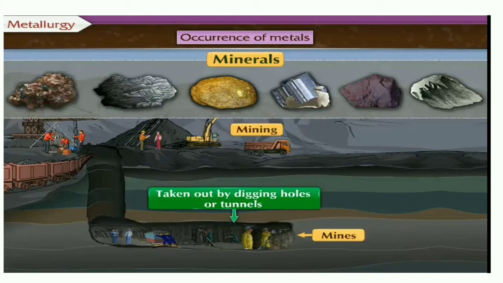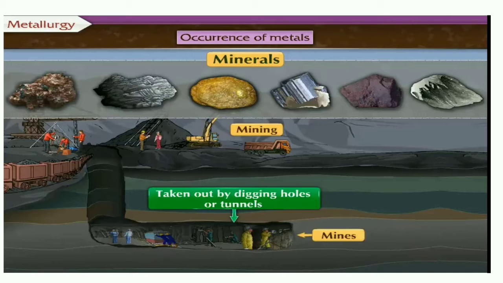Suppose in some region minerals are more abundant. The soil is given for testing, and then it is found out which type of mineral is more in that soil. Then the soil is dug inside the crust, or you go inside through a tunnel and bring out all those minerals, and that we call a mine.